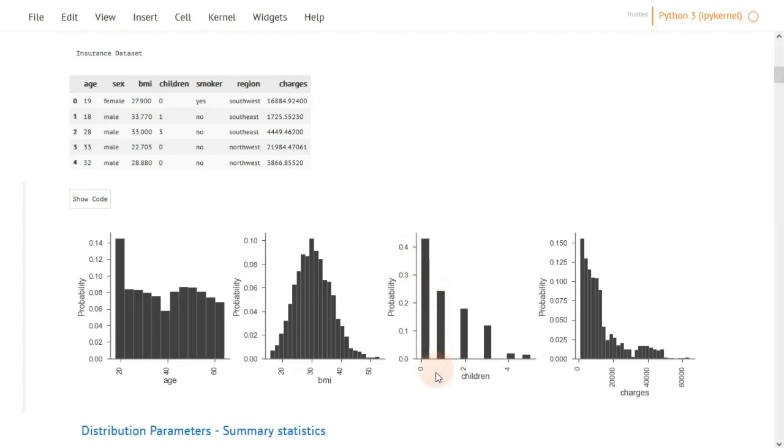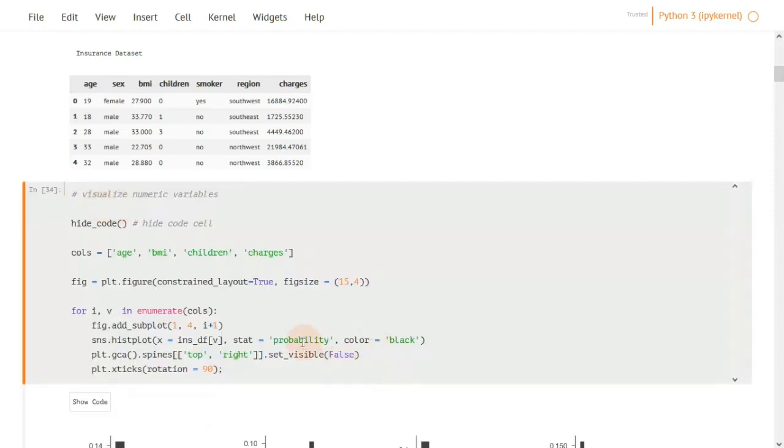So what's important to note here is that probability for a continuous variable is concerned with intervals around a given number. We can denote this by changing the probability to be density.